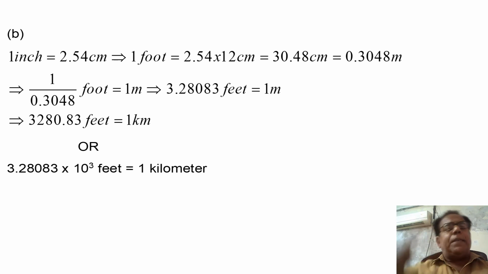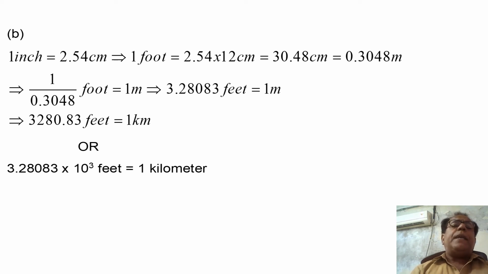We have done nothing. We have calculated 1 over 0.3048, which becomes 3.28083 feet equal to 1 meter. This implies that 3280.83 feet is equal to 1 kilometer.